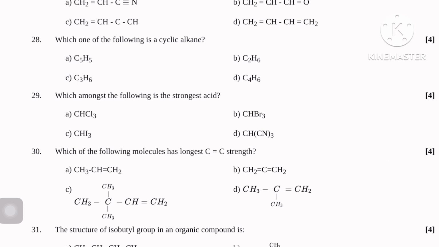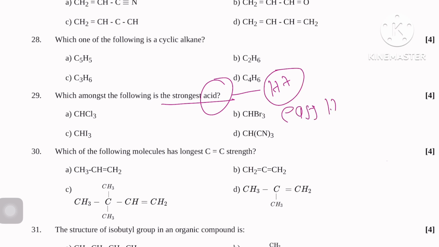Next, 29. Here, which among the following is the strongest acid? Simply you know about an acid: it releases H plus, and with easy removal of H plus, it is a good acid.